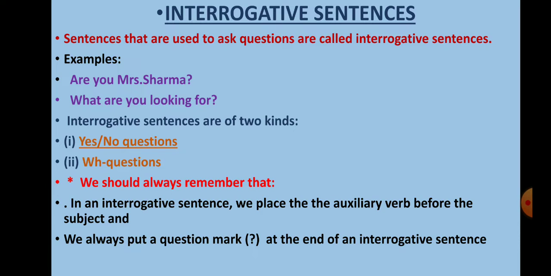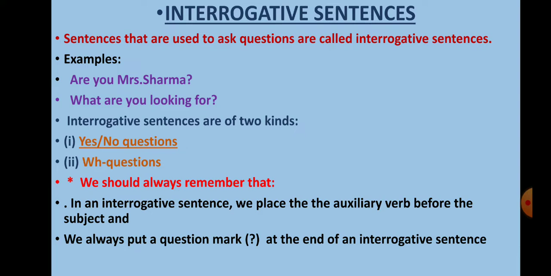Now we come to interrogative sentences. Sentences that are used to ask questions are called interrogative sentences. Examples: Are you Mrs. Sharma? What are you looking for? Interrogative sentences are of two kinds: yes-no questions and wh questions.